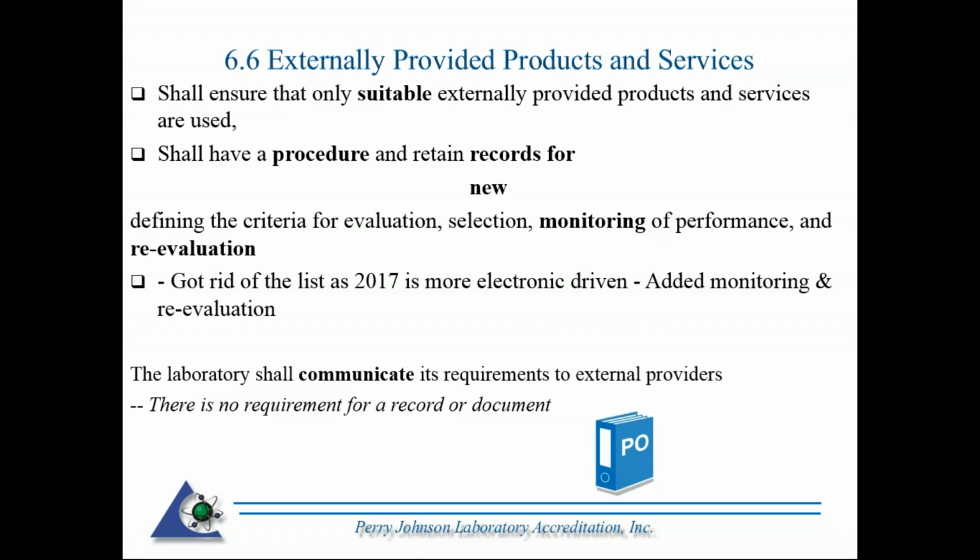In 2005, it required you to enlist those approved. 2017 got rid of that requirement, so you don't necessarily have to have an approved vendors list per se. However, you can still incorporate that and meet the requirements just as long as you're incorporating it within the procedure and also specifying the qualifiers to put them on the approved list, and then also specify what criteria is going to be used for the monitoring and reevaluation of those key suppliers.